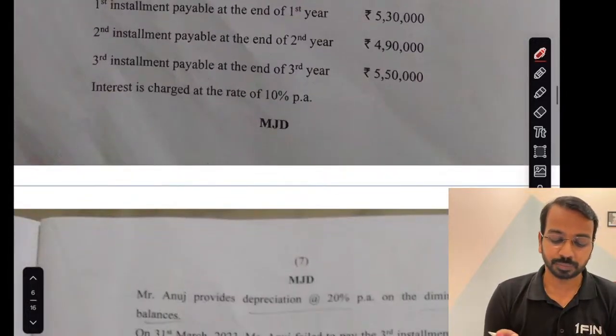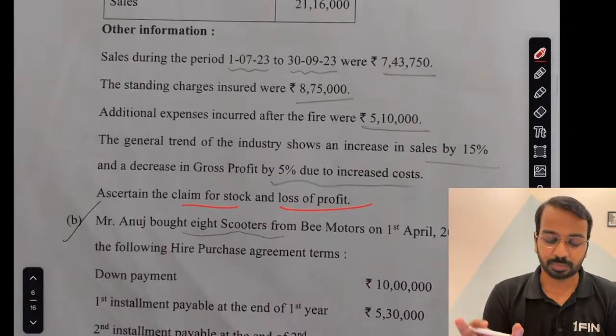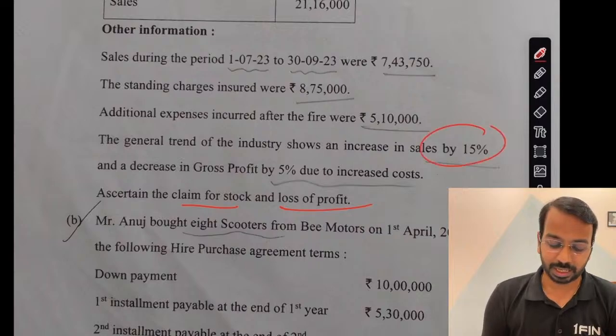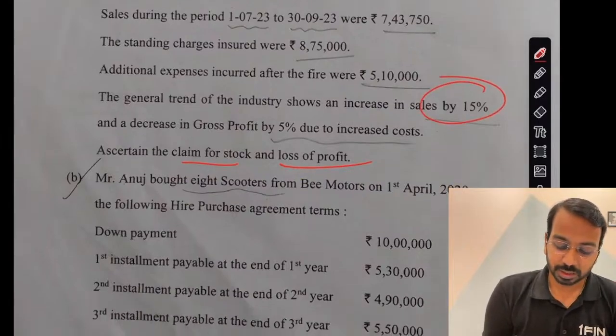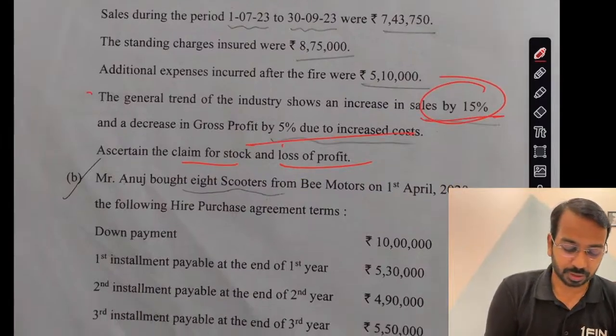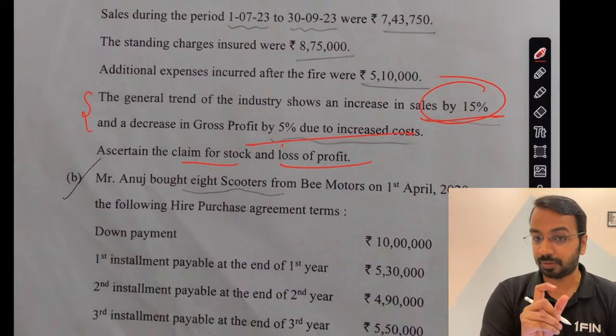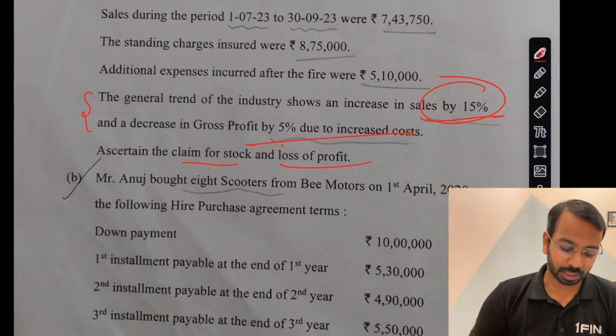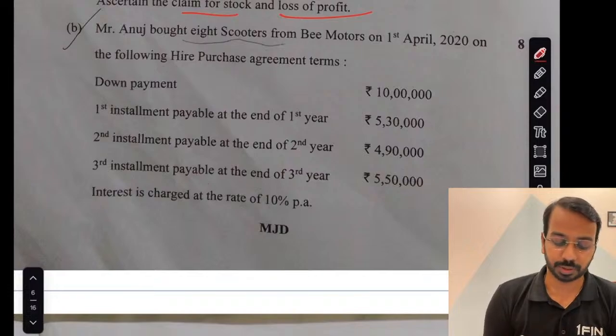So here also there is nothing which is complicated. Standard question that we see. The trend is also directly given. Yes, so sales increase, gross profit decrease. So this can be a slightly tricky adjustment if you have not seen the adjustment properly. But otherwise we could have done it better.